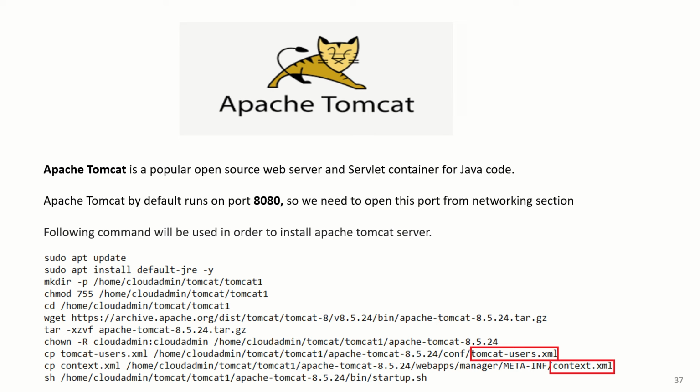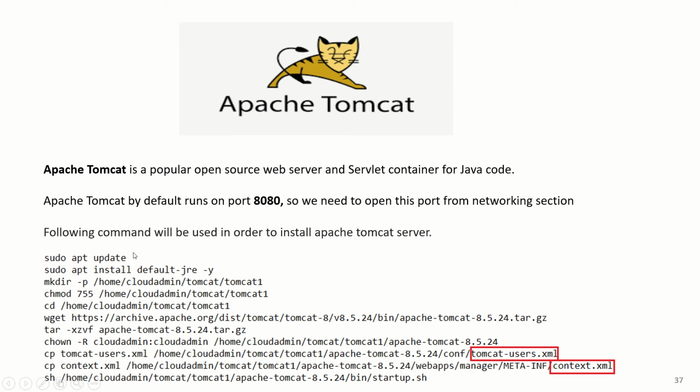So here 8080 will be used by Jenkins, 8081 will be used by JFrog, and 8082 will be used by Tomcat. So we'll change the Tomcat server port from 8080 to 8082, and I'll show you how we can change it. In order to install Tomcat server, we just need to execute these kinds of instructions.